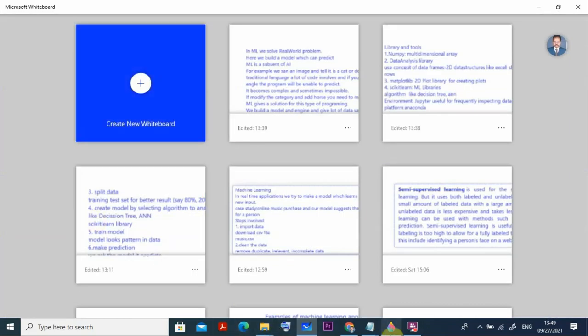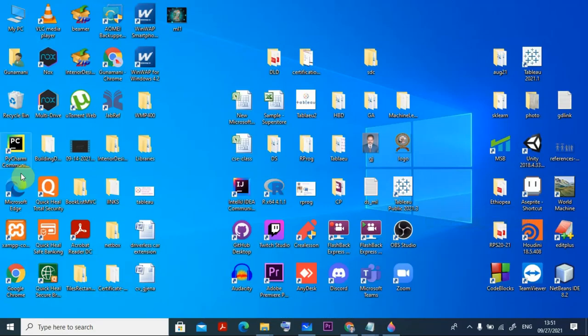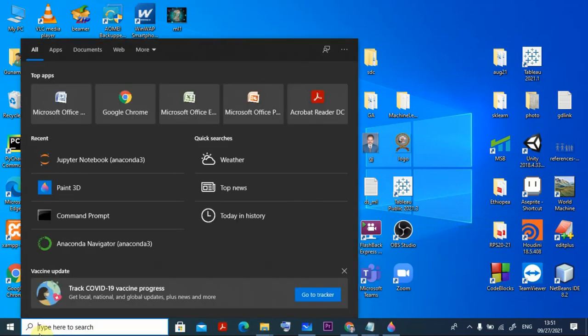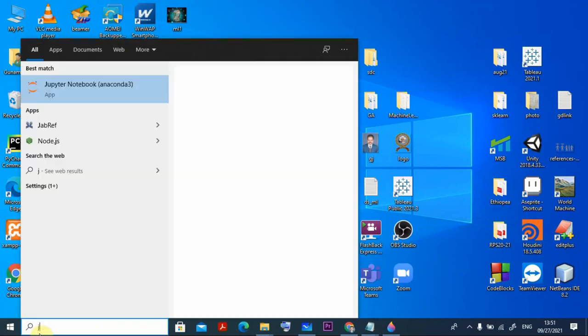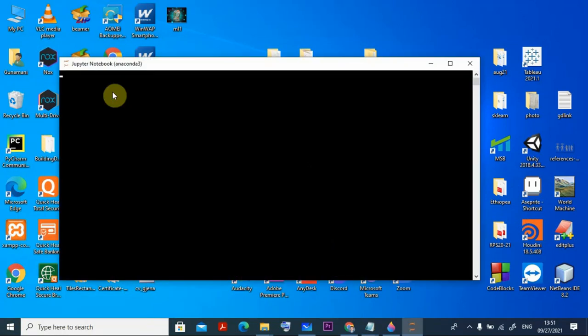Now, I told you that we will be using Anaconda and an environment like Jupyter Notebook. For this, you type here, Jupyter Notebook. Jupyter Notebook is coming through the Anaconda. Once you click it here, you can see the Jupyter Notebook in Anaconda 3 running.